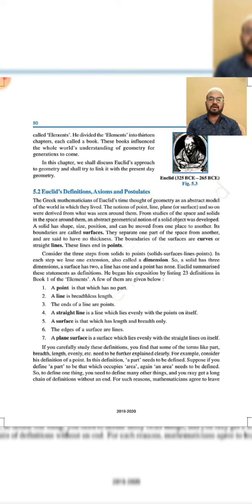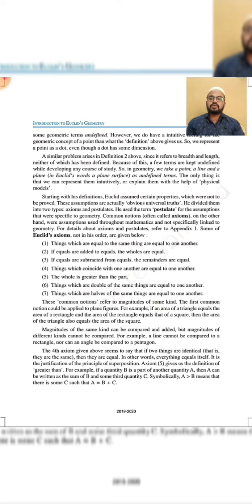Now coming to the next topic, that is Euclid's axioms. So what is an axiom? Starting with his definitions, Euclid assumed certain properties which were not to be proved, and these assumptions are actually obvious universal truths.